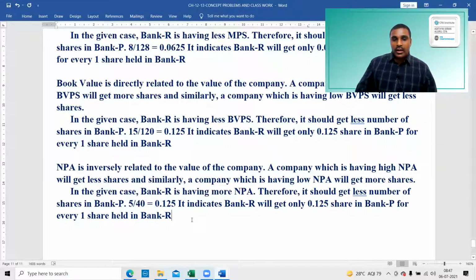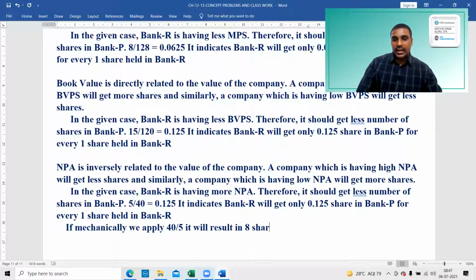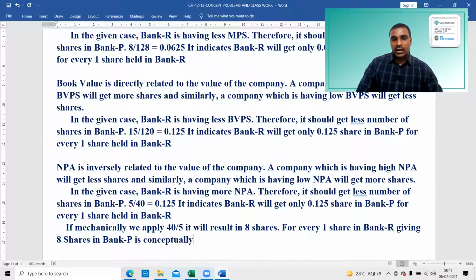Mechanically applying 40 by 5 results in 8 shares for every one share in bank R, which is conceptually wrong.